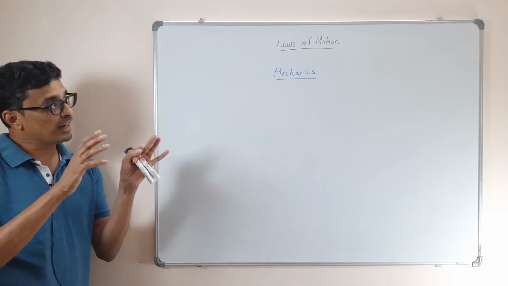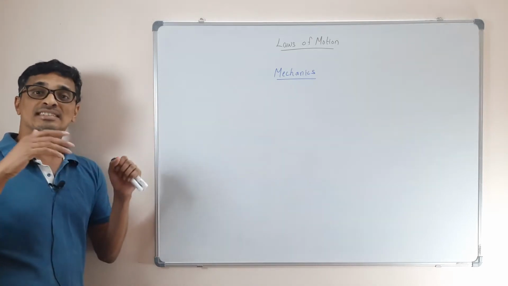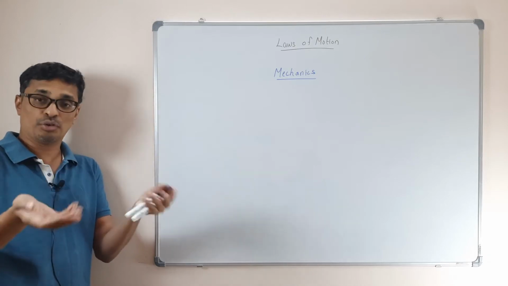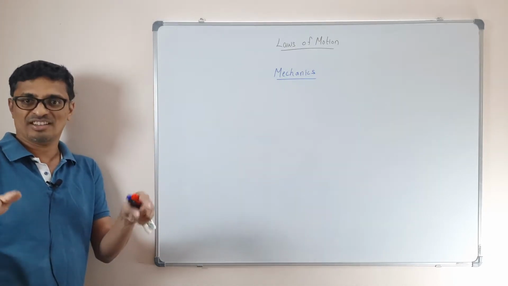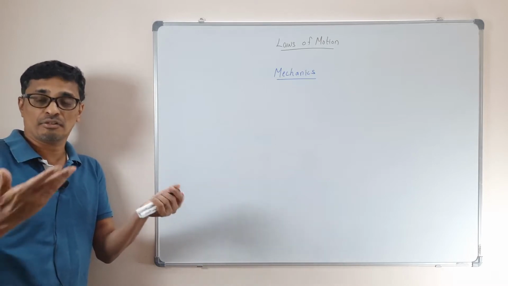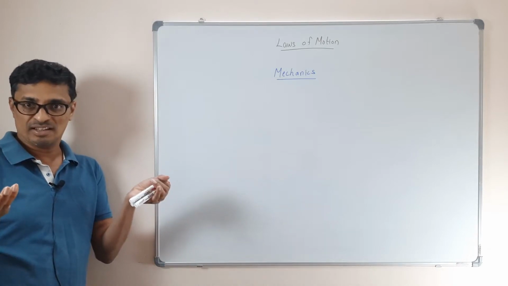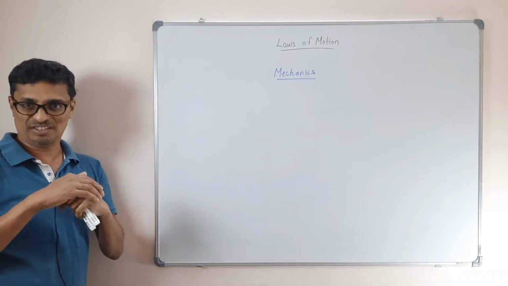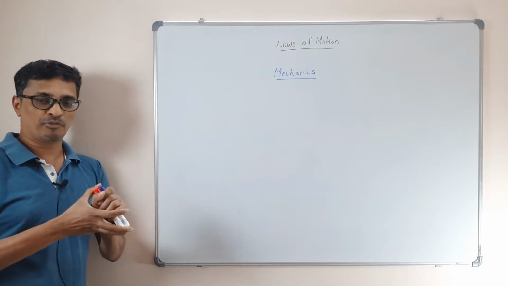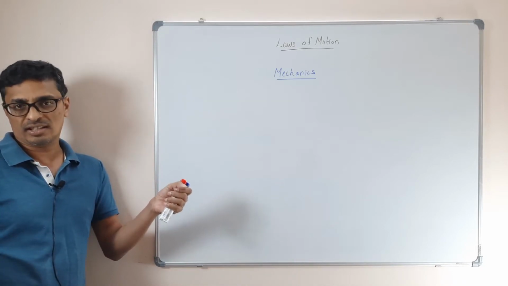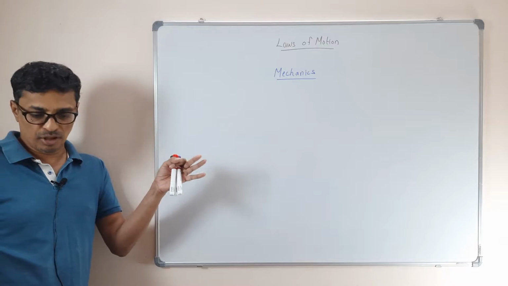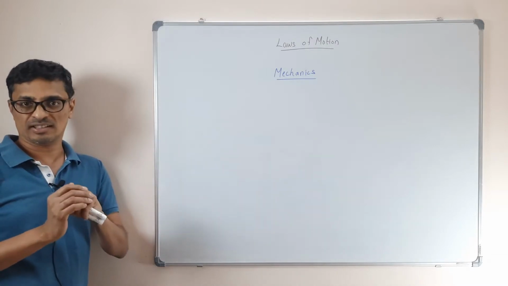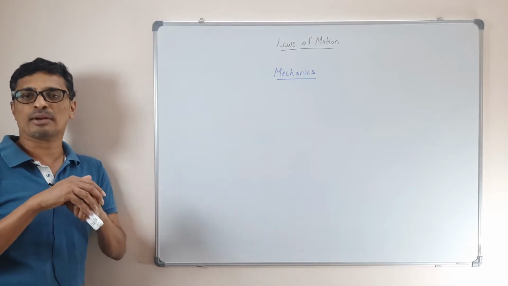So in mechanics, when we are dealing with motion, because you are also moving, because of your own motion, we can reflect whether the other body is at rest or in motion. For example, if there are two mountains on Earth, the Himalaya, will it be at rest or moving?